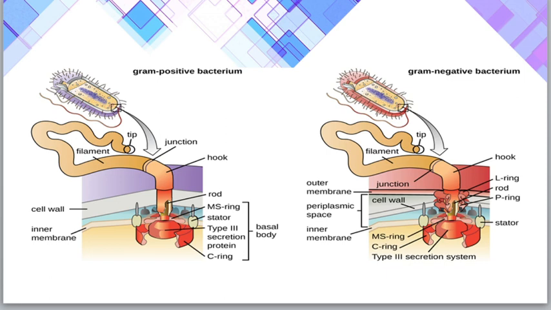So this is the flagellar structure of gram-positive bacteria and gram-negative bacteria. In gram-positive bacteria, if you check, only 2 rings are present. The first ring is the MS ring, the next ring is the C ring. Whereas if you take gram-negative bacteria, a total of 4 rings are present. One is the L ring, next is the P ring, next is the MS ring, and next is the C ring.